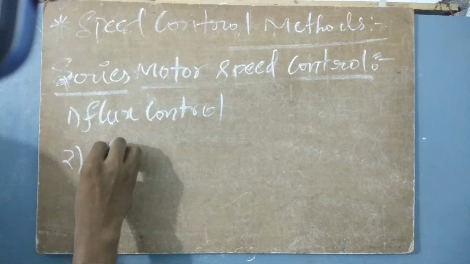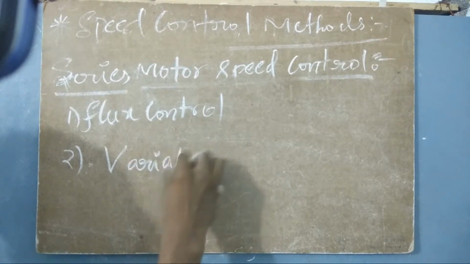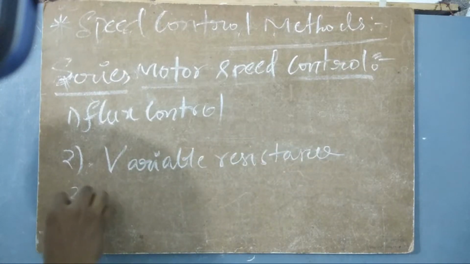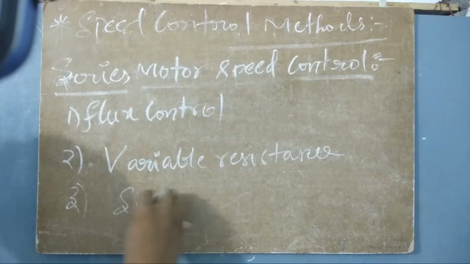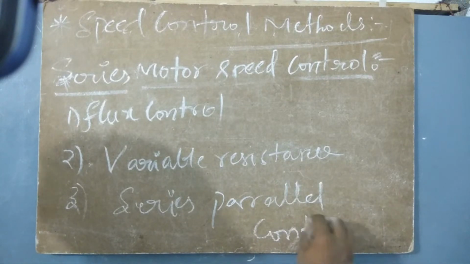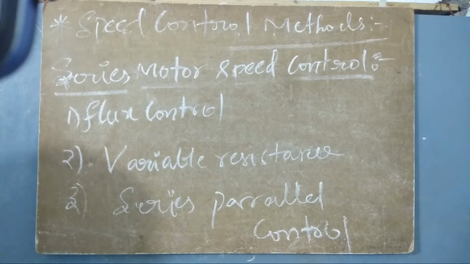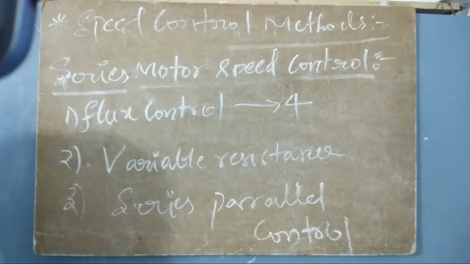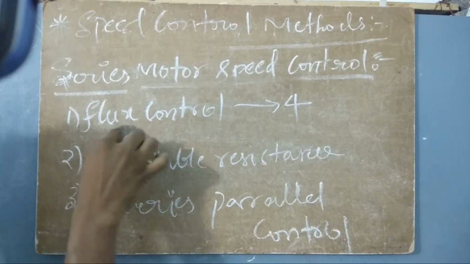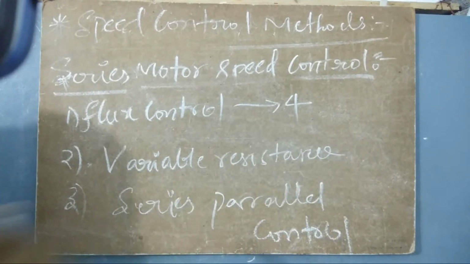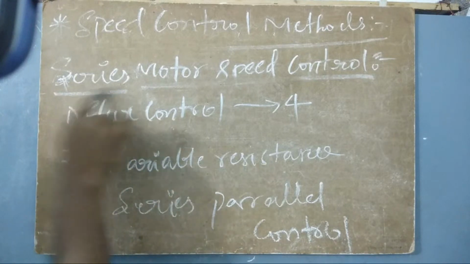The second one is the variable resistance method. And the third one is series parallel control. So these are the main three methods that we are going to look at, but the flux control method will have 4 different methods. This is subdivided into 4, so flux control can be done in 4 ways. So these 4 methods plus the other two, entirely we have 6 methods for controlling a series motor.